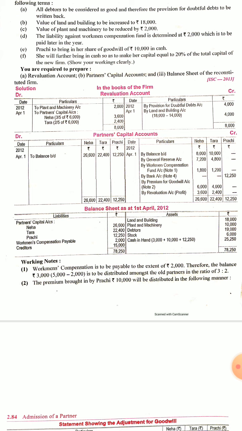Again, for premium of goodwill, as Neha and Tara are sacrificing 6,000 and 4,000, their capital accounts will be credited by that. Here, by premium for goodwill will be entered because no goodwill will be maintained in the books, and revaluation profit will be transferred to the capital accounts on the credit side.